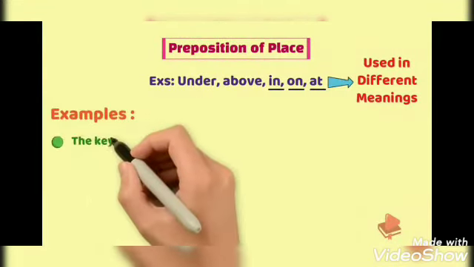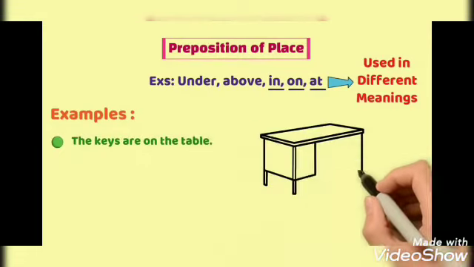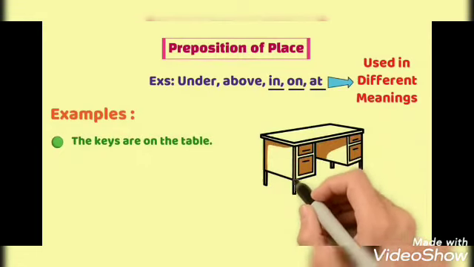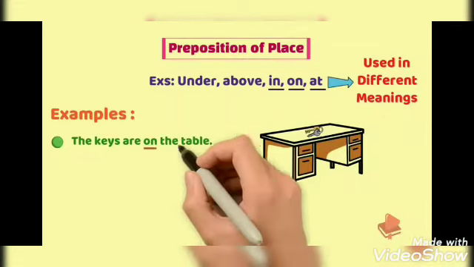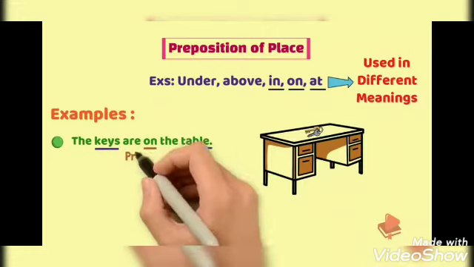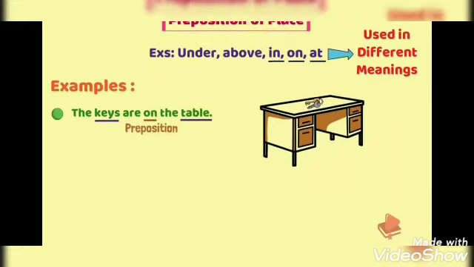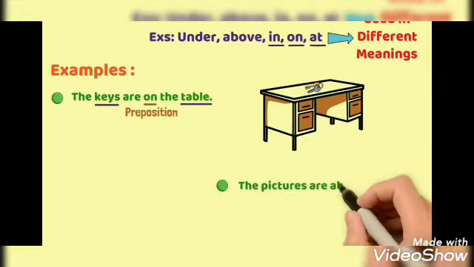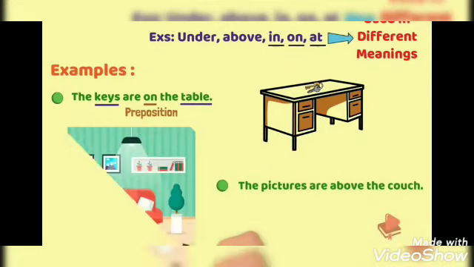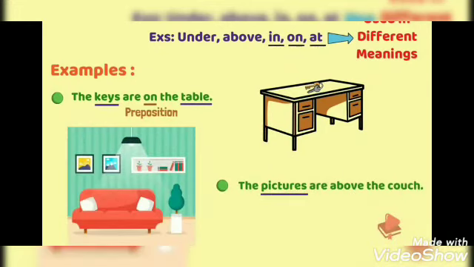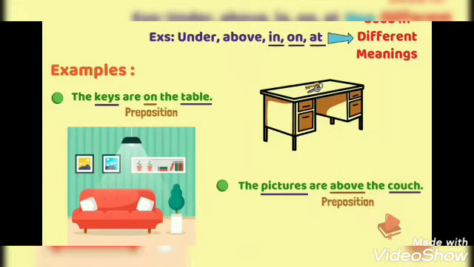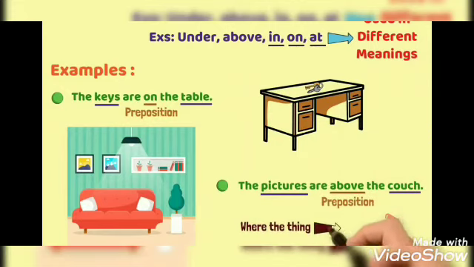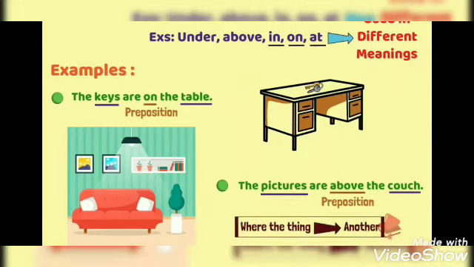The keys are on the table. Now where are the keys placed? They are placed on the table. Here, on describes the link between table and keys. So, it is a preposition of place. The pictures are above the couch. Here, where are the pictures? They are above the couch. So, above is the linking word. Remember, these prepositions provide where the thing is with respect to another.